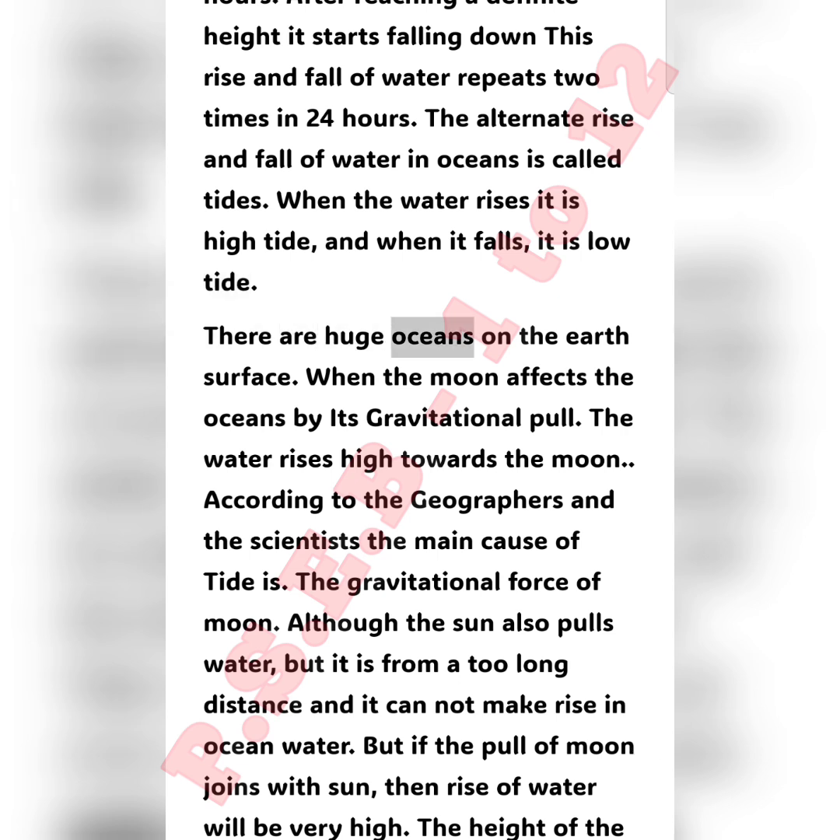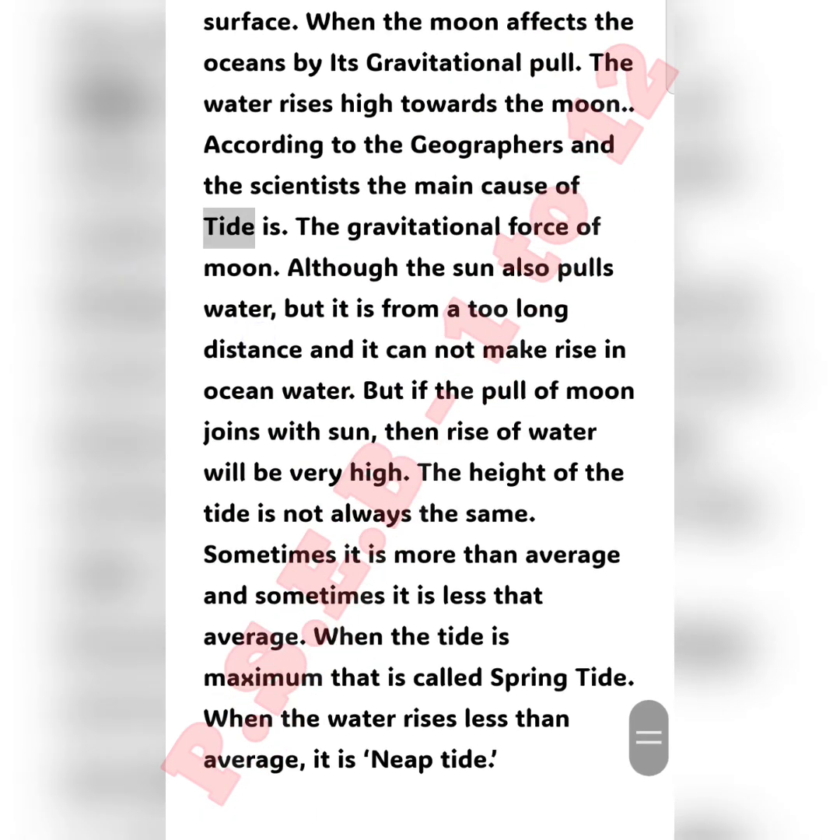There are huge oceans on the Earth's surface. When the moon affects the oceans by its gravitational pull, the water rises high towards the moon. According to the geographers and the scientists, the main cause of tide is the gravitational force of the moon. Although the sun also pulls water, it is from a too long distance and it cannot make a rise in ocean water. But if the pull of the moon joins with the sun, then the rise of water will be very high.